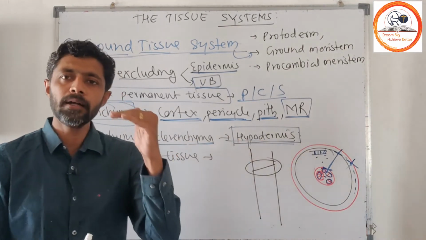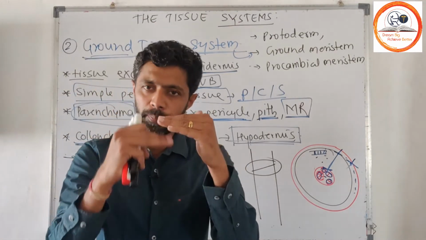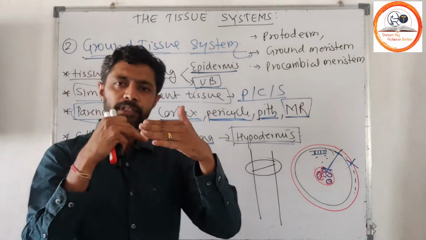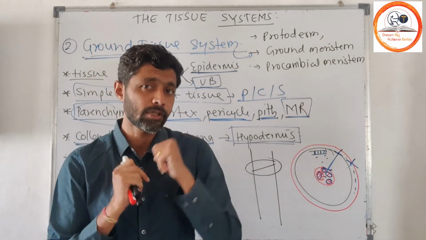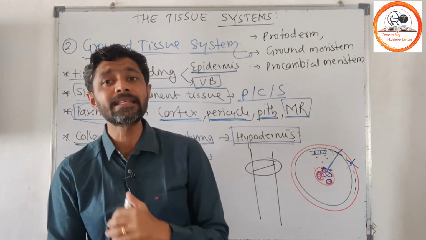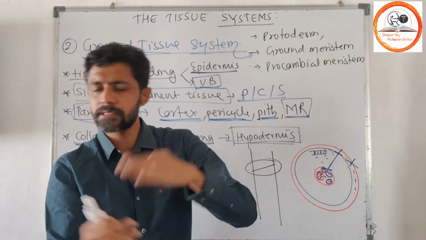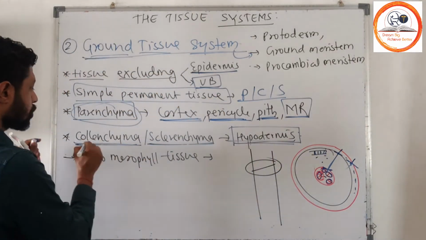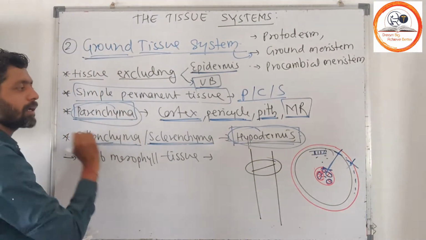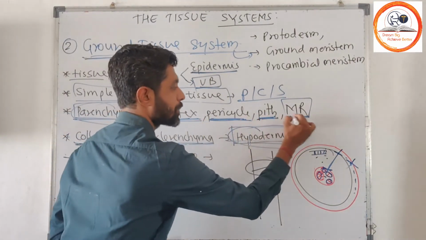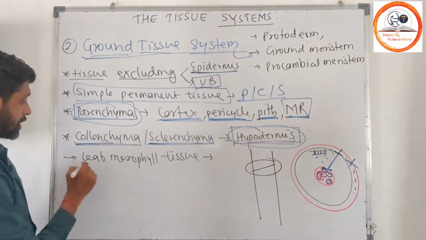The hypodermis is the layer below your epidermis. Below the epidermis there is the hypodermis, then the cortex, then inside that there is the endodermis, and then the pericycle. Likewise the tissues will be organized, which we will consider later. So collenchyma and sclerenchyma form the hypodermis, while parenchyma forms the cortex, pericycle, pith and medullary rays.